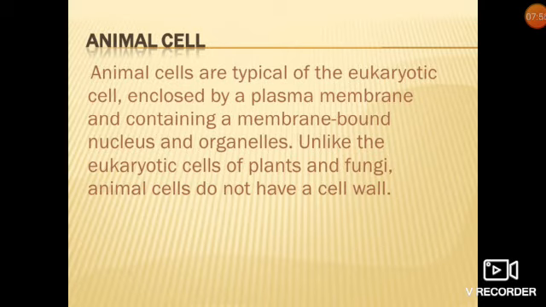Okay. So here we can see animal cells are typical eukaryotic cells enclosed by a plasma membrane and containing a membrane bound nucleus and organelles, unlike the eukaryotic cells of plants and fungi. Animal cells do not have a cell wall. So plant cells also come under the eukaryotic cell type, but here you have seen, unlike the eukaryotic cells of plants and fungi, animal cells do not have a cell wall. Means plants and fungi have a cell wall. So that is the only difference between the eukaryotic cells of animals and plants.